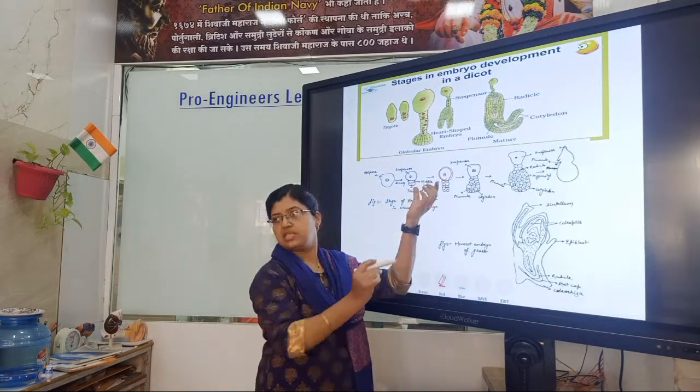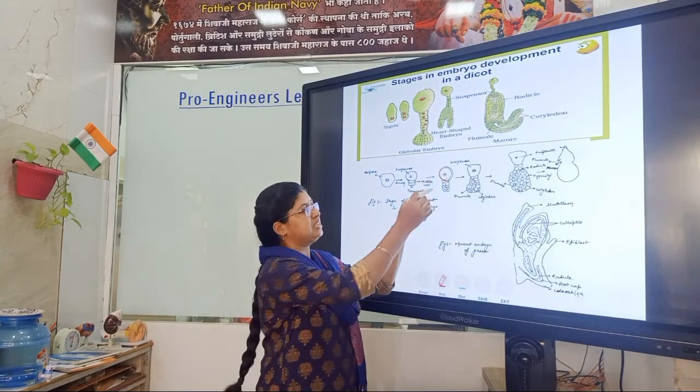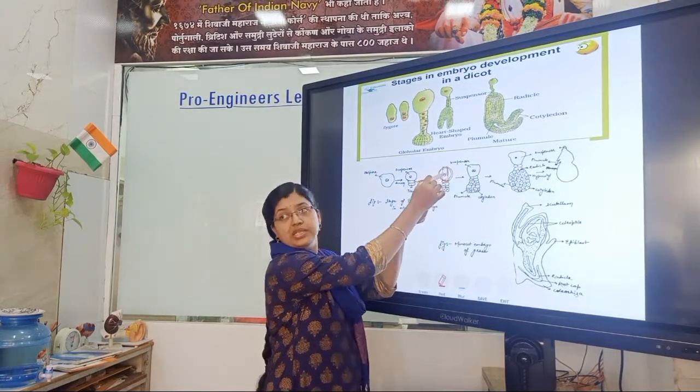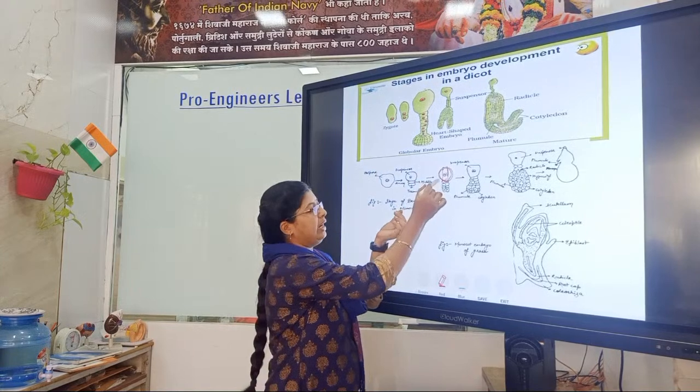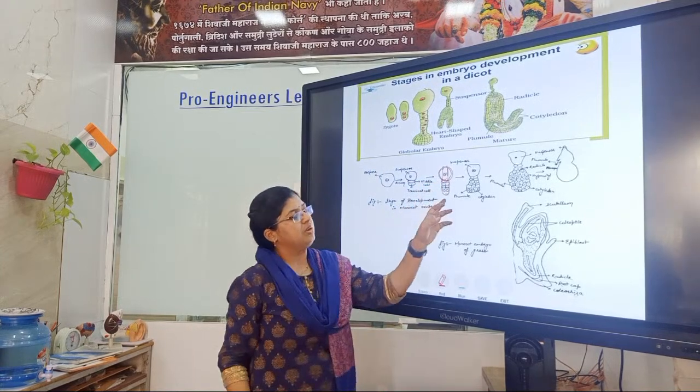This is a suspensor cell, and the filamentous structure is inside the suspensor. And this is the terminal cell.